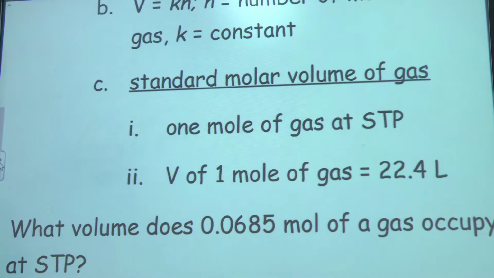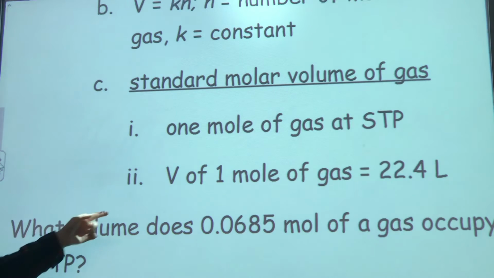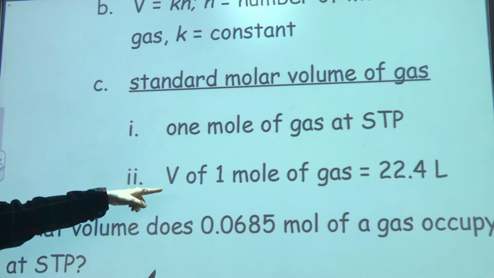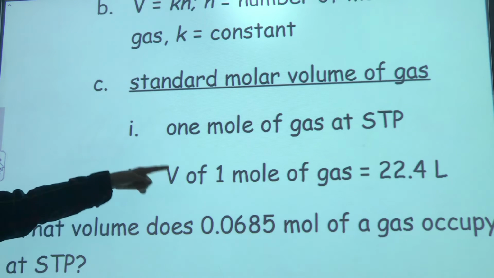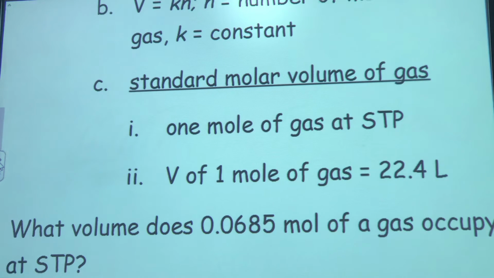What's standard temperature and pressure again? Well, standard temperature is 0 degrees Celsius, standard pressure is 1 atmosphere, 760 millimeters of mercury. But that volume of 1 mole of gas, whichever gas we're talking about, is always 22.4 liters.